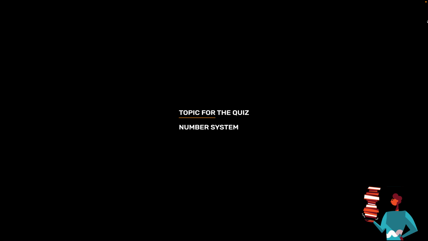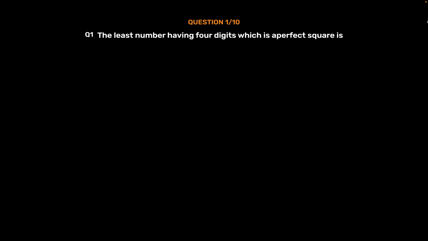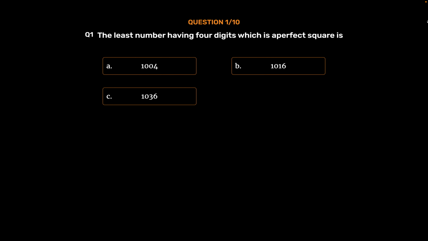Topic for today's quiz is Number System. Question number 1. The least number having 4 digits which is a perfect square is Option A 1004, Option B 1016, Option C 1036, Option D none of these. The correct answer is Option D none of these.